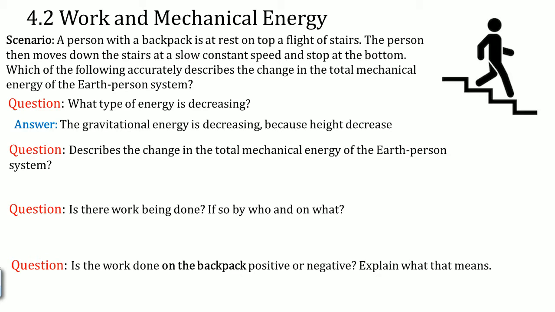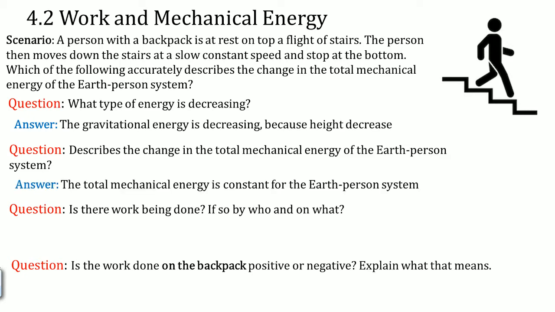Next question. Describe that change in the total mechanical energy of the Earth-person system. Notice that there is no acceleration here. There's no net force because in the scenario it says at a slow constant speed. So the total mechanical energy is actually constant for the Earth-person system.